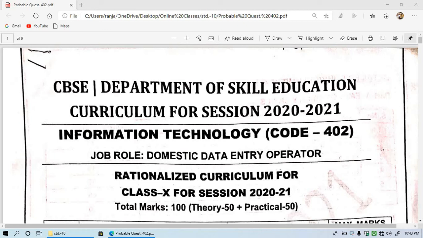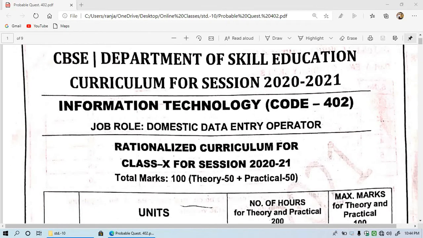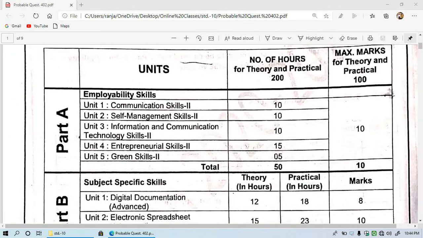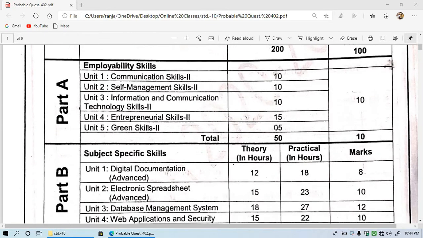Hello everyone, and I expect from class 10 that you all are preparing for your examination that is going to be held in February or March of 2021. So let's see, this is the rationalized syllabus that you have to study for your final examination.